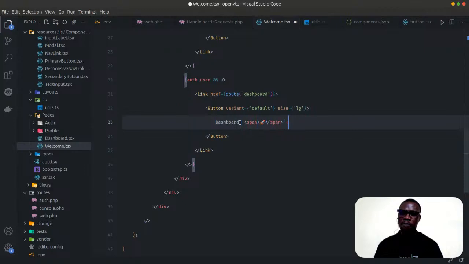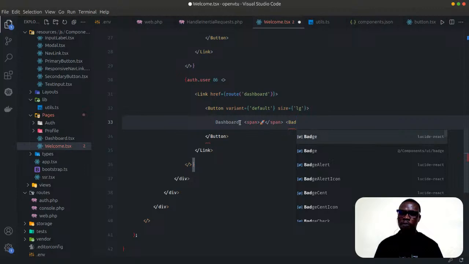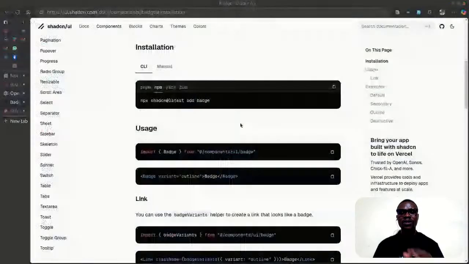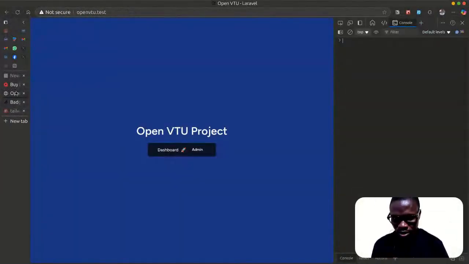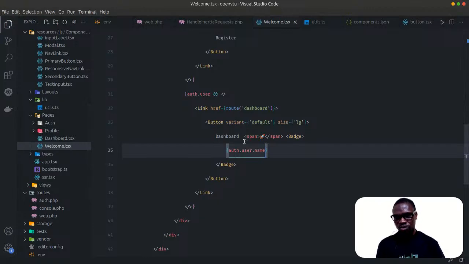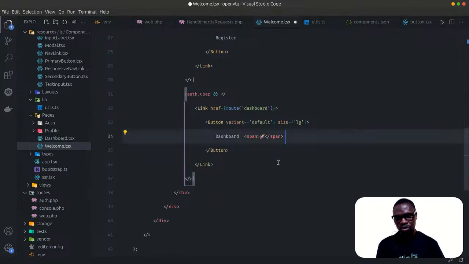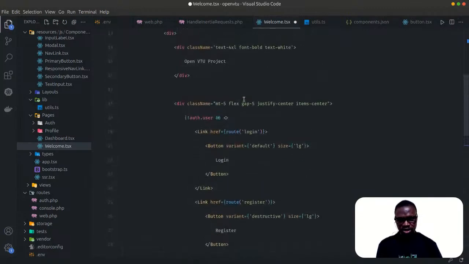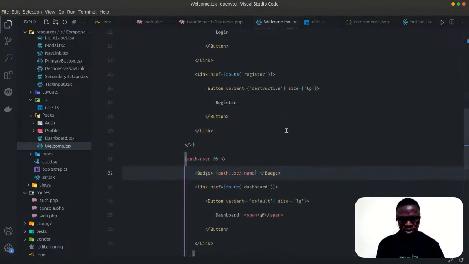Let me just try to achieve something here. So now let's come here, badge. I want to import that badge component from components UI. I want to display the username inside here. So let's save, come back to our project. Let's see, did it work? All right, everything works. Oh, what is this? No, that's not what I want. I don't want it inside the, let's just come here. Let's put it here. Let's put it anywhere.